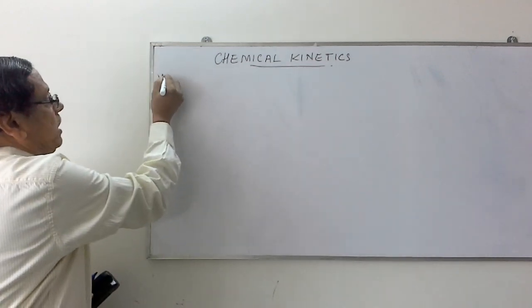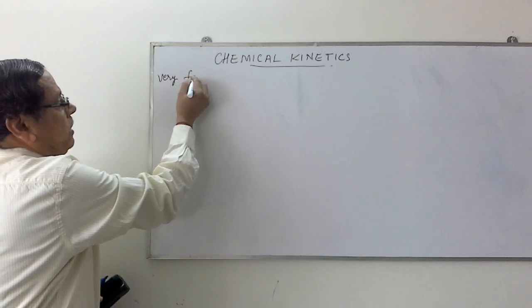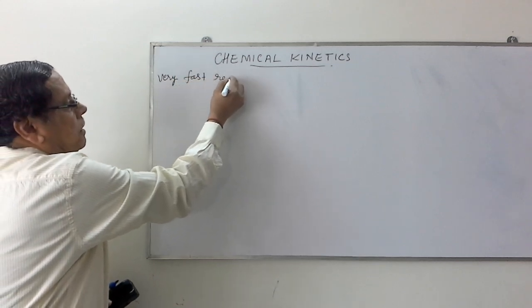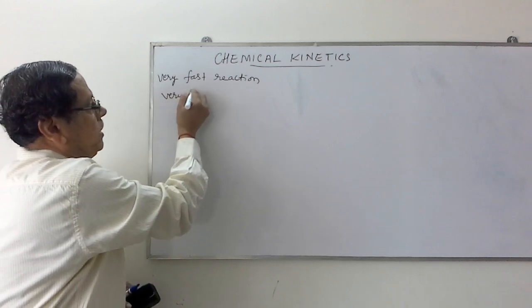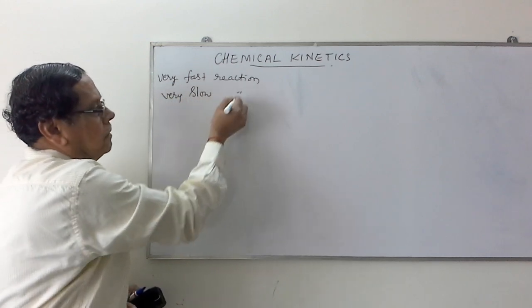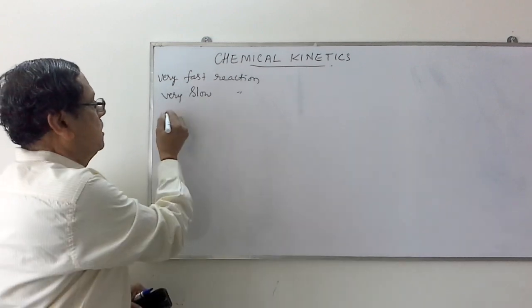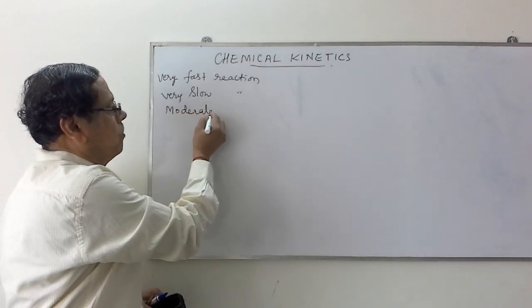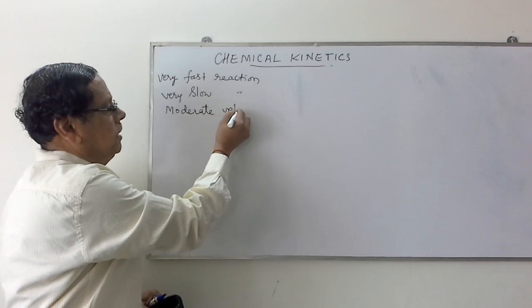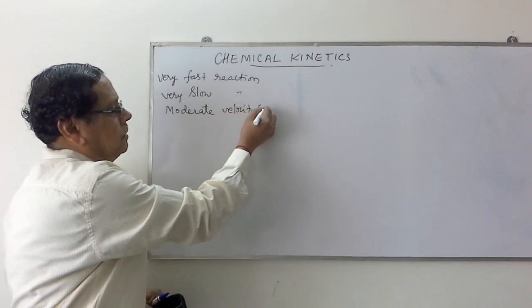Some reactions are very fast reactions, and some reactions are very slow reactions, and some reactions take place with moderate speed, moderate velocity or speed.